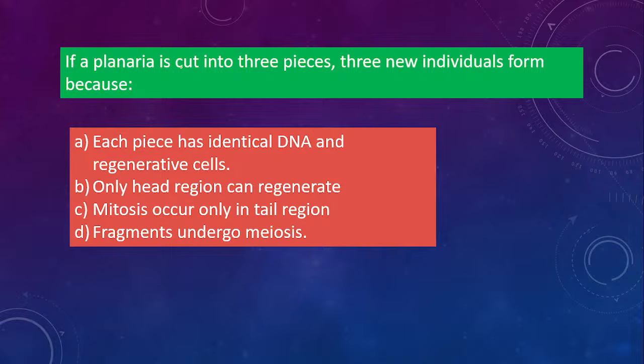So if you cut a planaria into 3 pieces, 3 new individuals are formed. Now why is it? Which option is the correct one? So the correct answer is A. Okay, good. Each piece has identical DNA, and regenerative cells should also be there. Only then all three pieces regrow into a complete organism. If regenerative cells are not there, then it cannot form a new organism. Like in a lizard, only the tail grows back, right? If you cut the head part of a lizard, it cannot regenerate because it does not have regenerative cells.